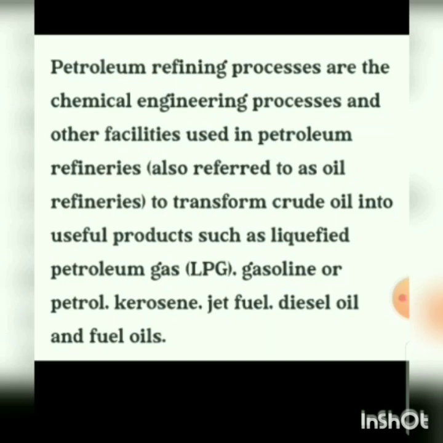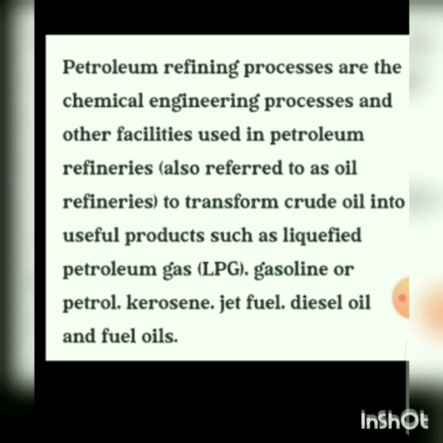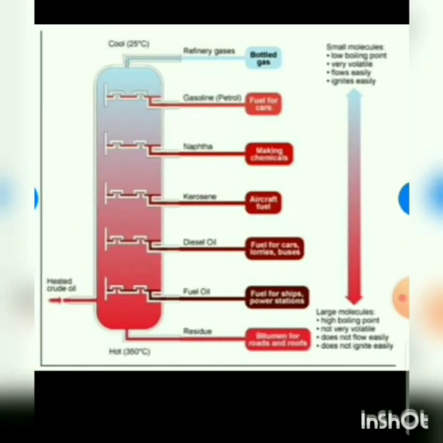So the petroleum refining processes are the chemical engineering processes and other facilities used in petroleum refineries, also referred to as oil refineries, to transform crude oil into useful products such as liquefied petroleum gas, that is LPG, gasoline or petrol, kerosene, jet fuel, diesel fuel and fuel oil. So can you see the process in the figure? So by different fractionation processes, different products are obtained.